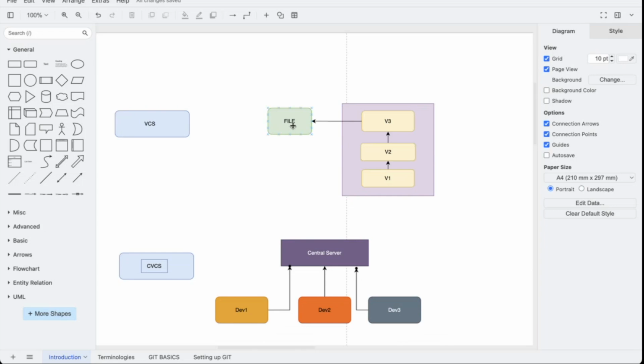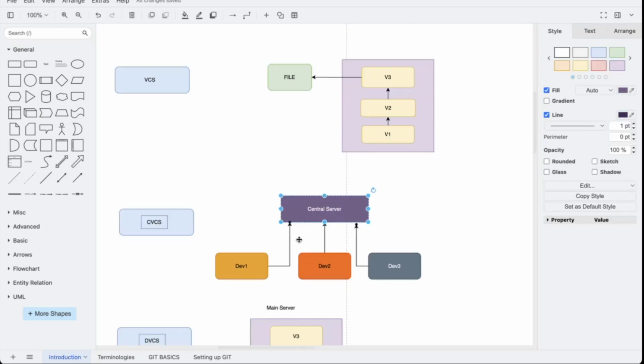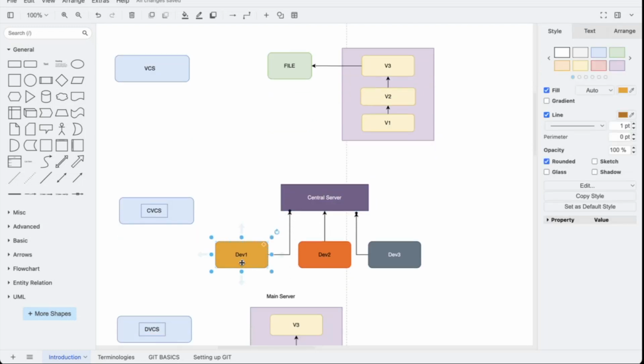Then there are multiple types of VCS. One is local, like I can have an Excel with multiple versions with me. That is local versioning, but that will be only with me. Then you have central, where you have multiple developers, developer 1, developer 2, developer 3, and they all put their versions, their changes, in the central server. This is called a centralized version control system.